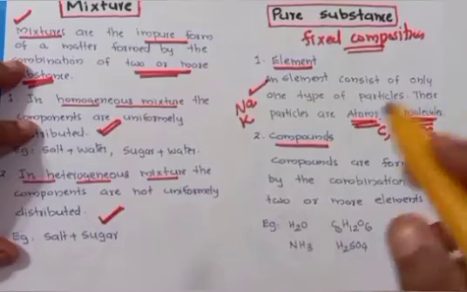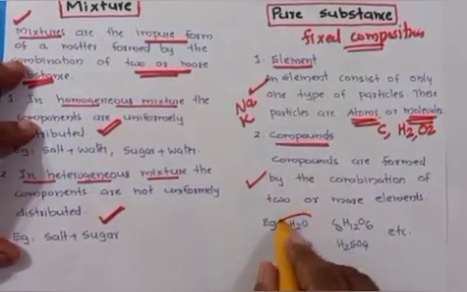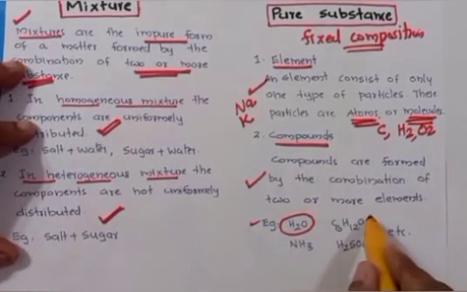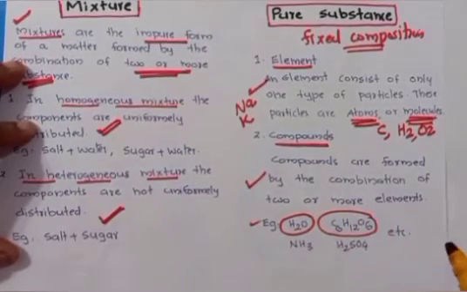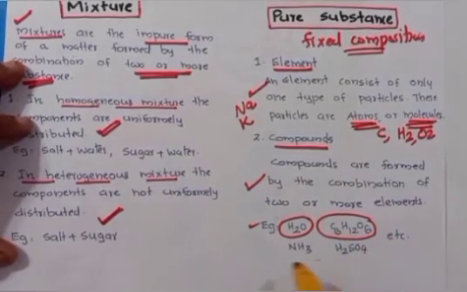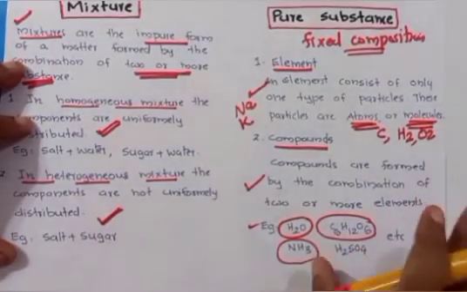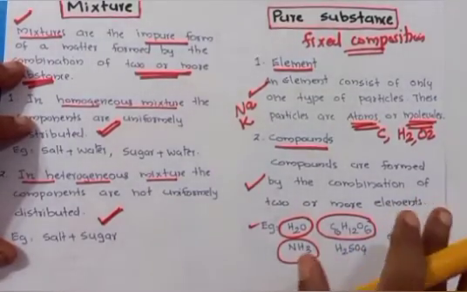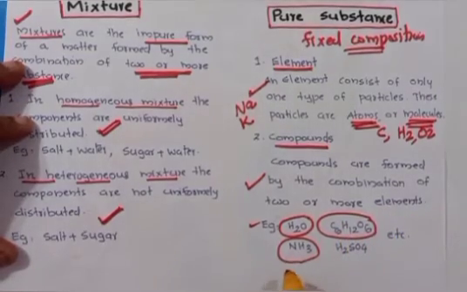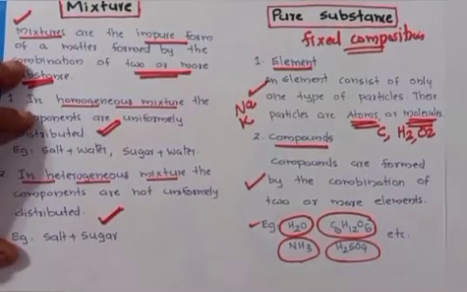The compound is formed by the combination of two or more elements. For example, water. Water is formed by the combination of hydrogen and oxygen. Then glucose, C6H12O6, means glucose is formed by the combination of carbon, hydrogen and oxygen. What are the three types of elements? Carbon, hydrogen and oxygen. Ammonia, nitrogen and hydrogen. Sulfuric acid, hydrogen, sulfur and oxygen.